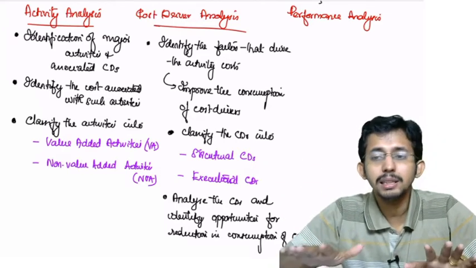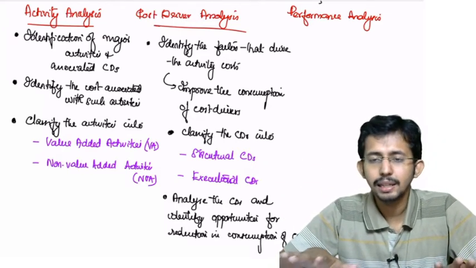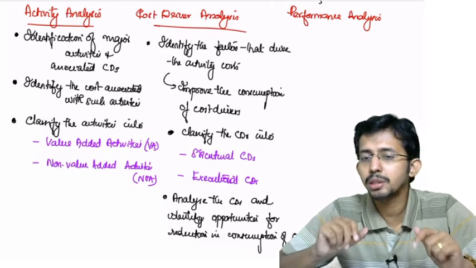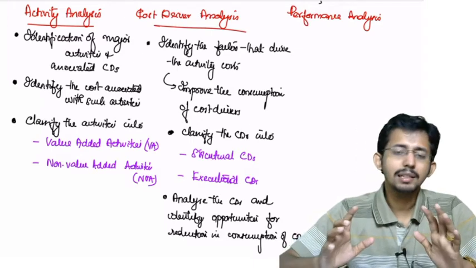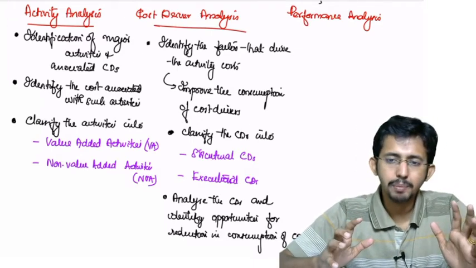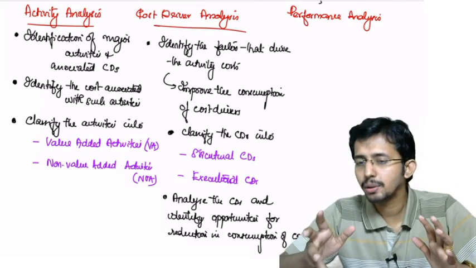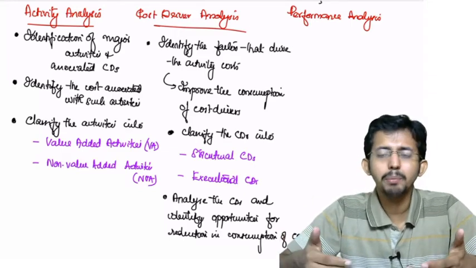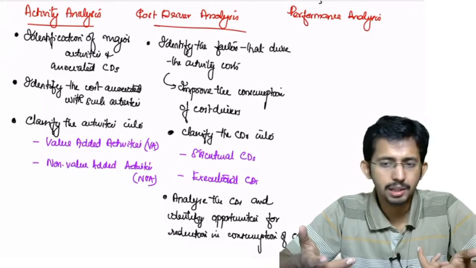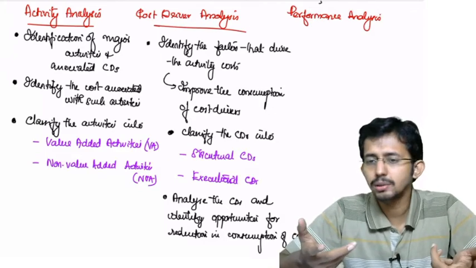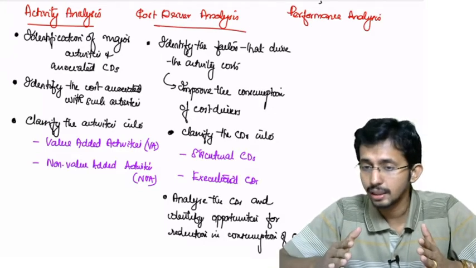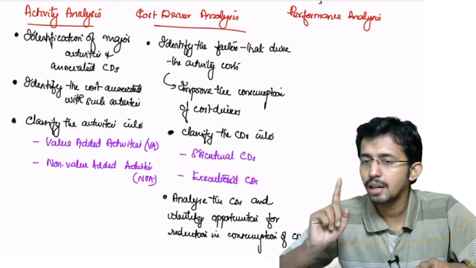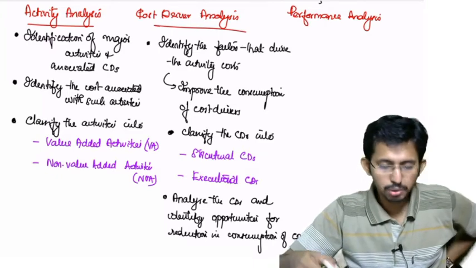It can be decided by the managers who are actually controlling the executional part. So one is regarding the structural cost part, and the other one is regarding the execution part. Execution part can easily be modified. You can bring out any improvements in the execution. You can avoid waste or whatever you want. You can do it with execution CDs. But if you want to touch the structural CDs, you require the permission from the top management. So that is cost driver analysis.